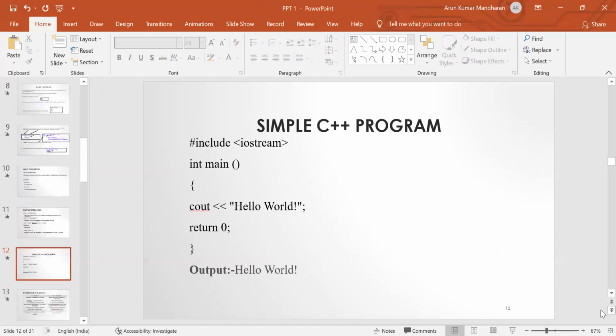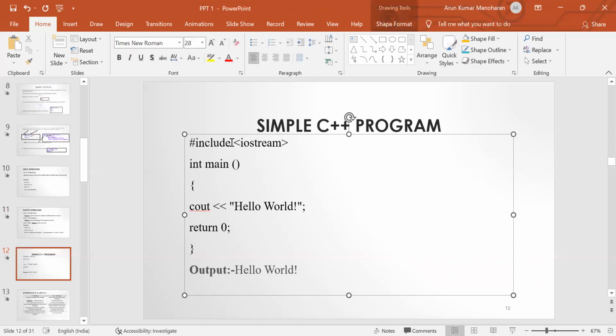So next we are going to see one simple C++ program. Here, this one is a header file. We are including iostream, where io means input output stream. So this one is the iostream.h header file, and then it is followed by the main function.